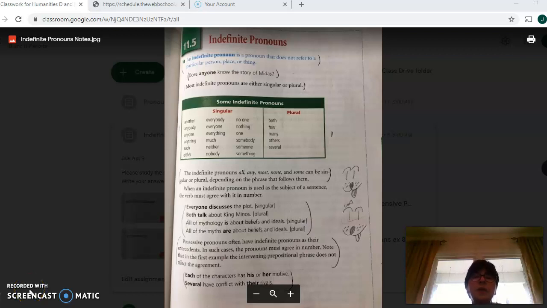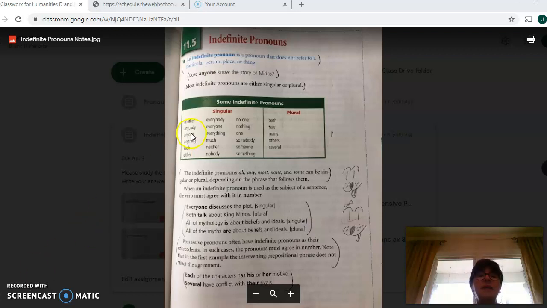Guys, today we're going to talk about indefinite pronouns. If you look on the page, an indefinite pronoun is a pronoun that does not refer to a particular person, place, or thing. Some of those pronouns could be like everybody or everyone, no one. So do you see, we really don't know who it's talking about.